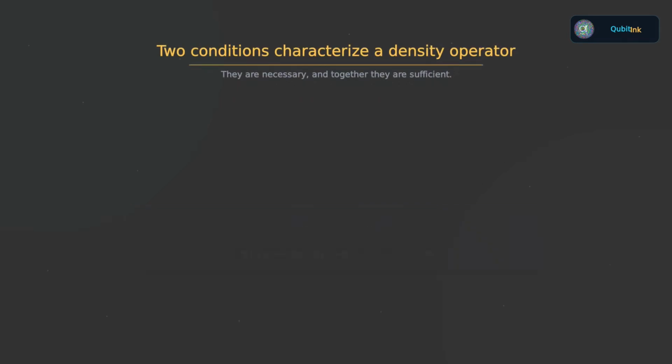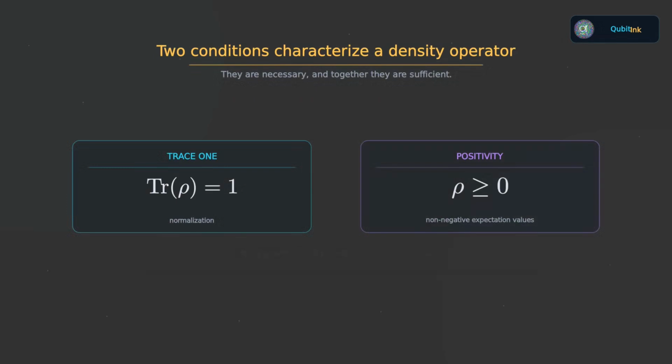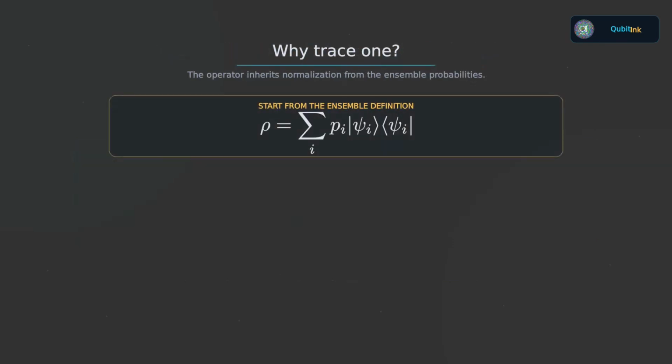There are two conditions. First, ρ must have trace equal to 1. Second, ρ must be a positive operator. That is the complete characterization. Well, let us understand why these conditions appear. Start with the trace condition.